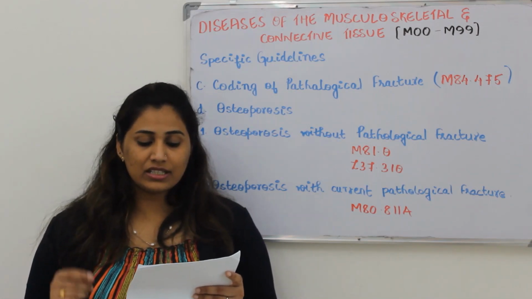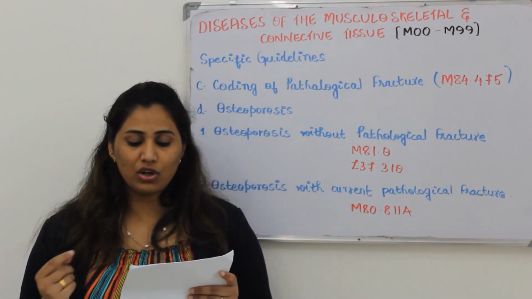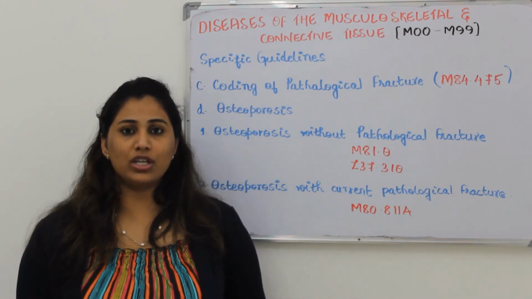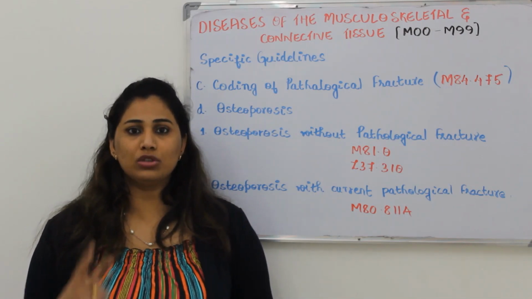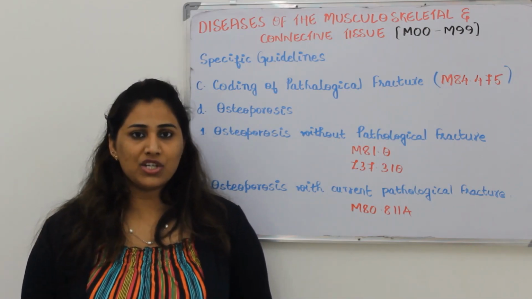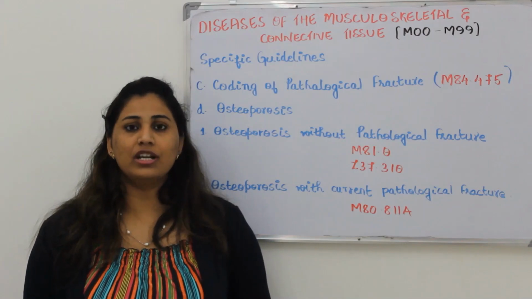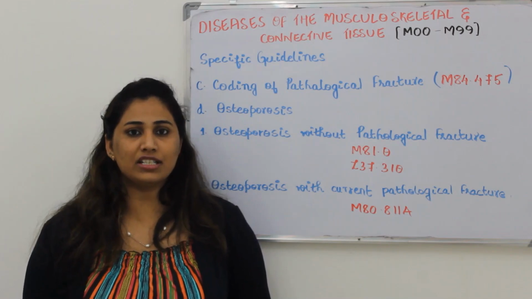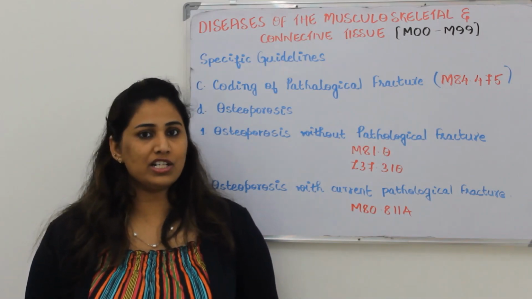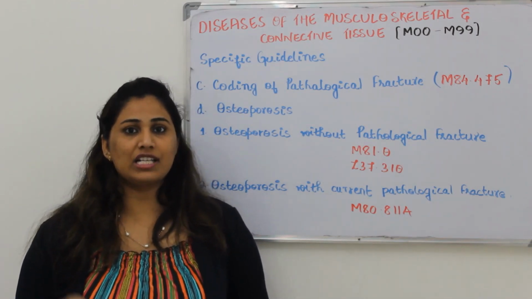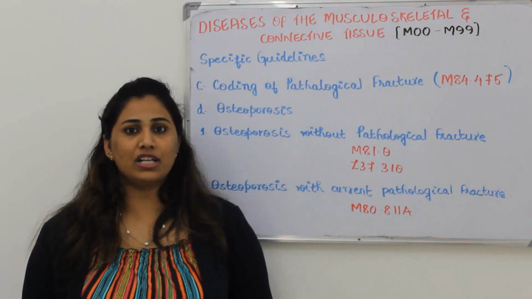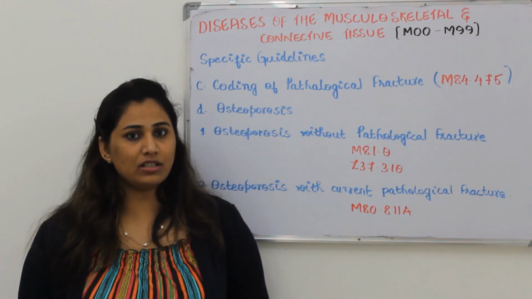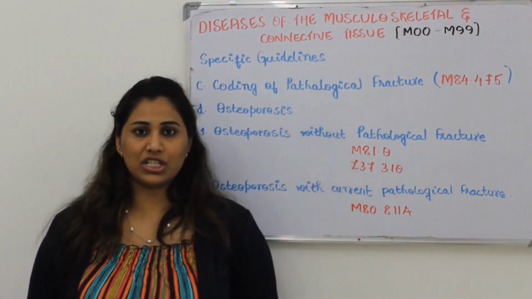In this, the seventh character A is used as long as the patient is receiving an active treatment. So while reading the scenarios, two things you need to understand: whether the patient has come with a pathological fracture, and is the fracture getting treated currently. If it is getting treated currently, or active management, then we will choose the seventh character as A, or if the patient is not receiving an active treatment, then your option will be D. So these are the main things in coding of pathological fracture.